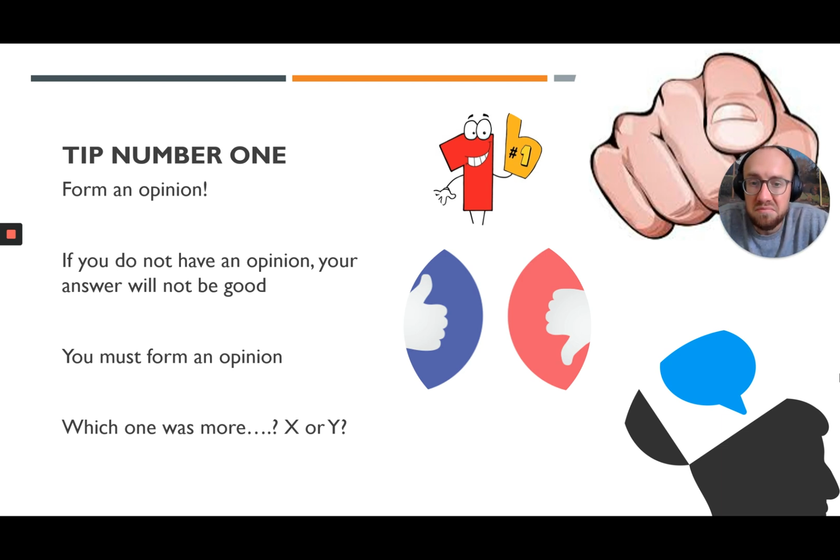So, in terms of the America exam question number 4, the advice and the tips are very similar. In fact, pretty much identical to the advice that I gave you in the previous video about answering question 4 on the Cold War paper. The skills that you need to demonstrate are very, very similar. They are essay questions where you have to give an opinion and explain it. And the first thing you need to do is form an opinion, because if you do not have an opinion, your answer will not be good. So you must form an opinion. Which one do you think was more something? Was it X or Y? Like I said earlier, there's no right answer, but you must choose X or Y.